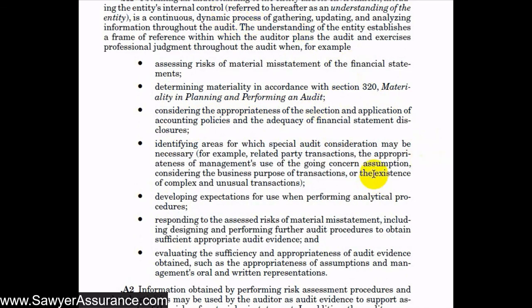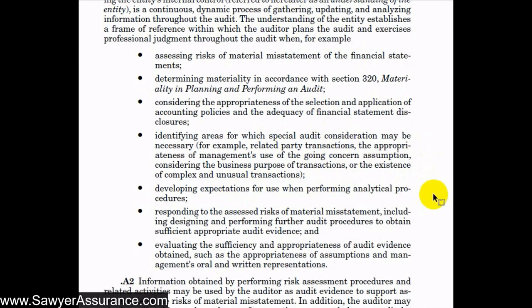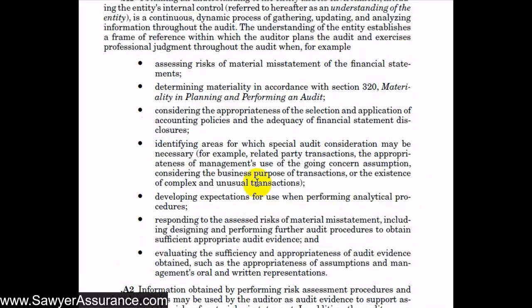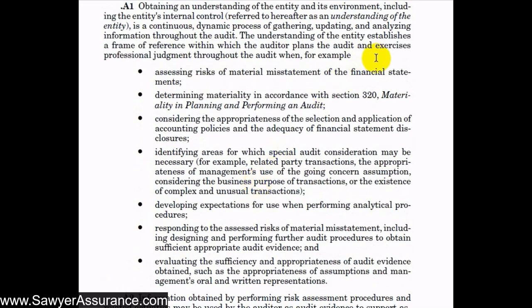By understanding the entity, we would also be able to hone in on special audit considerations, for instance, related party transactions, going concern assumptions, complex and unusual transactions. We'd also be able to develop expectations for use when we're performing analytical procedures. For example, if we know the entity obtained a big loan this year, but we don't see that loan on the balance sheet when we're looking at it in our analytical procedures, then we might find out they included that loan as revenue incorrectly. And so understanding the entity would have helped us to understand what had happened there.